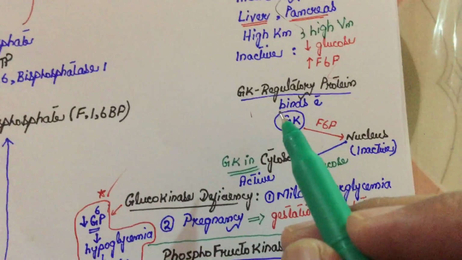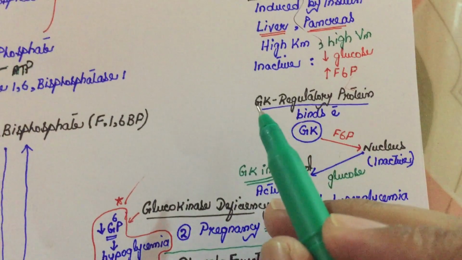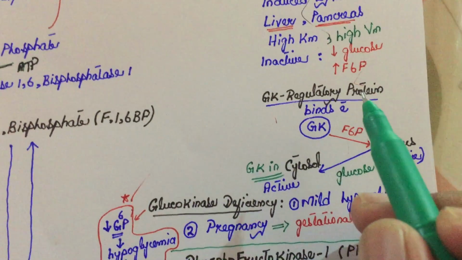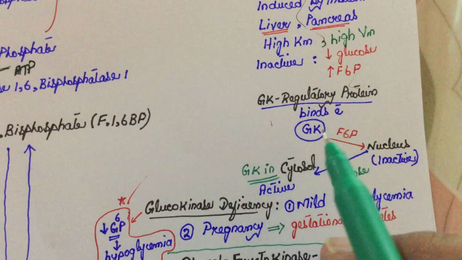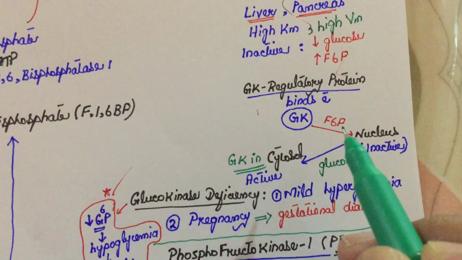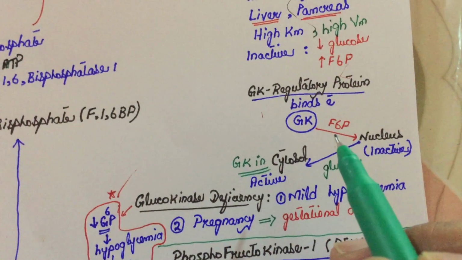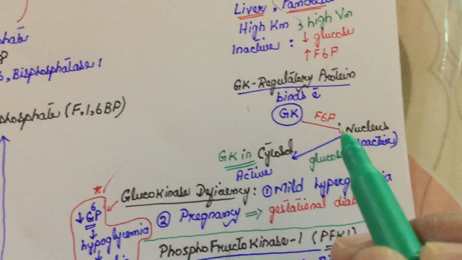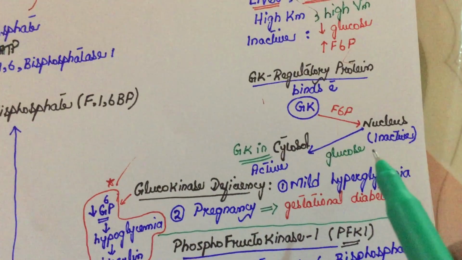To understand this, we need to know about a protein called glucokinase regulatory protein. What this protein does is bind with the glucokinase and translocate it into the nucleus in the presence of fructose 6-phosphate. So when glucokinase is translocated into the nucleus, it becomes inactive.